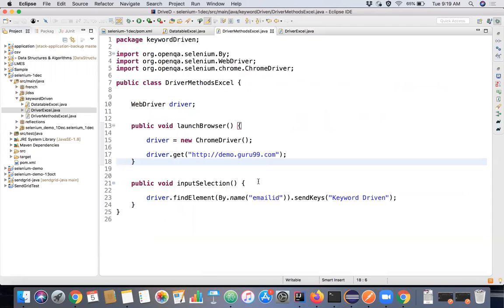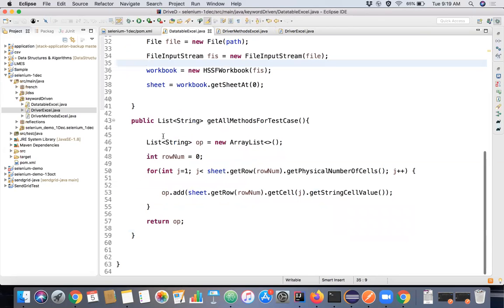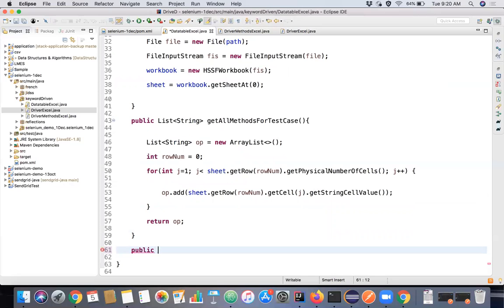We just hard coded what to say in send keys here. We don't necessarily have to do that. We can take this data from the Excel sheet itself. For example, maybe we'll see in the next session. I can write one more method here to get the particular data for the particular test case. I'm writing rough code. Public will return the data as a string. Get data for test case.